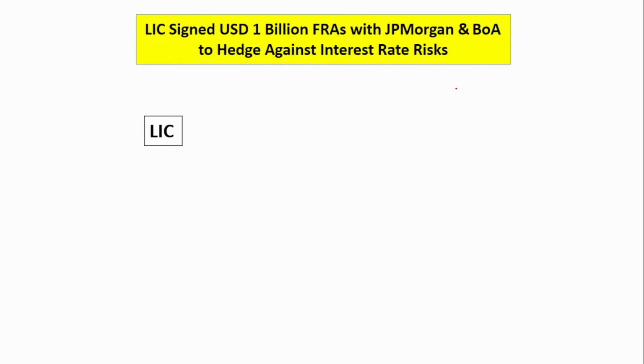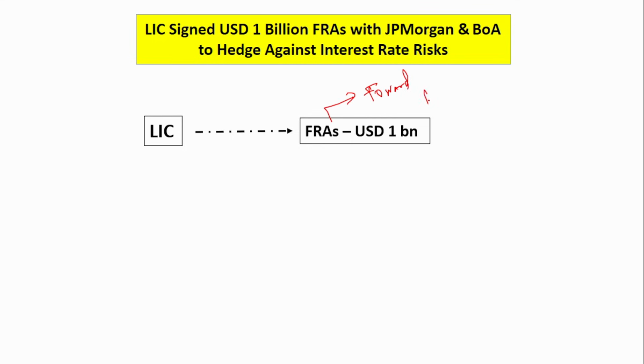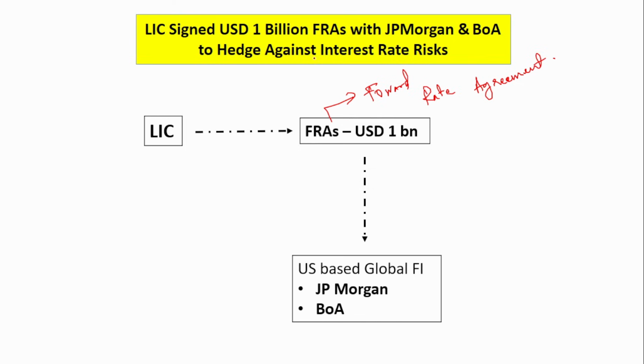Next is LIC, the life insurance company. It has signed 1 billion, okay, 1 billion FRA. FRA is forward rate agreement. Okay, to what? To hedge against the interest rate risk. With whom? With two parties. Okay, the US based global financial institutions. One is the JP Morgan, the other is the Bank of America. With these two parties, the LIC has signed an agreement. Okay, the agreement value is 1 billion.